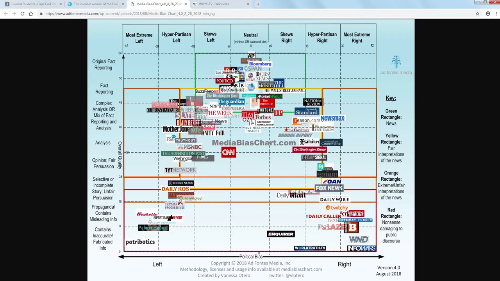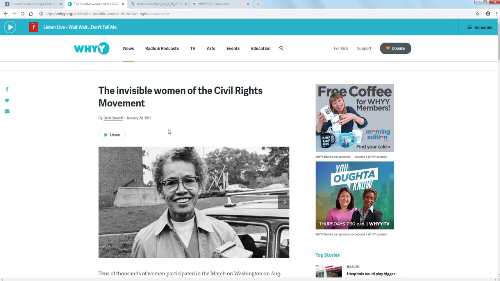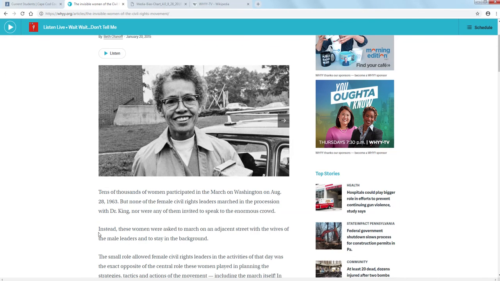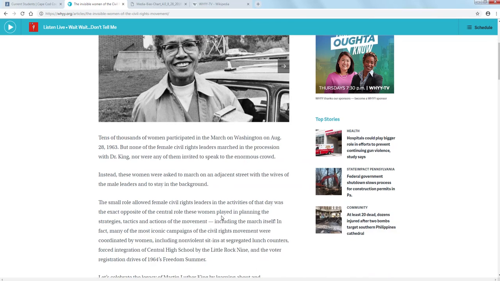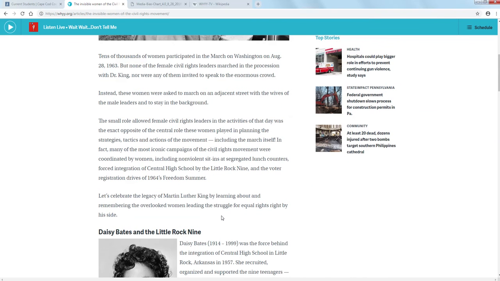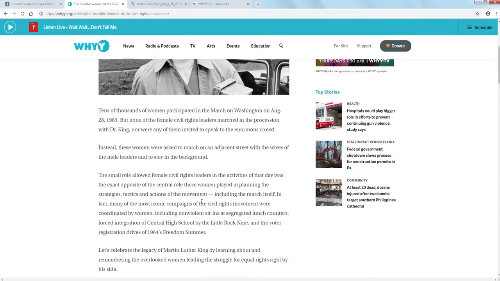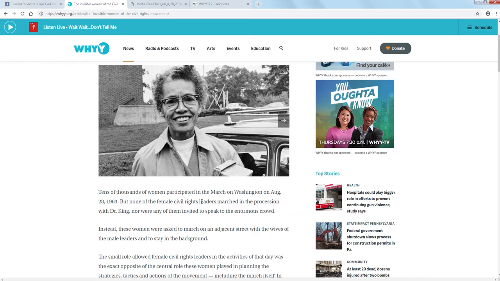And considering that I'm not writing about a political topic, I'm writing about something historical, then I feel like I would be okay to go ahead with this article. But I'm still going to be held responsible to look for any kind of language or anything in the article that would suggest a bias. So this article would work for me as well.